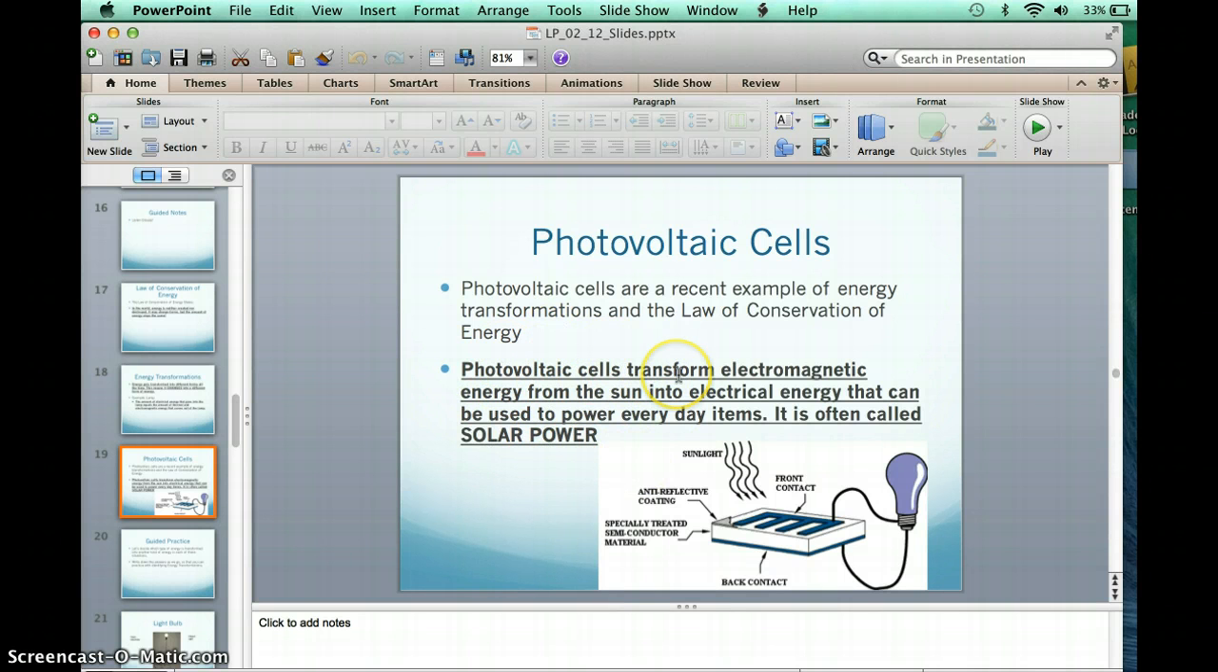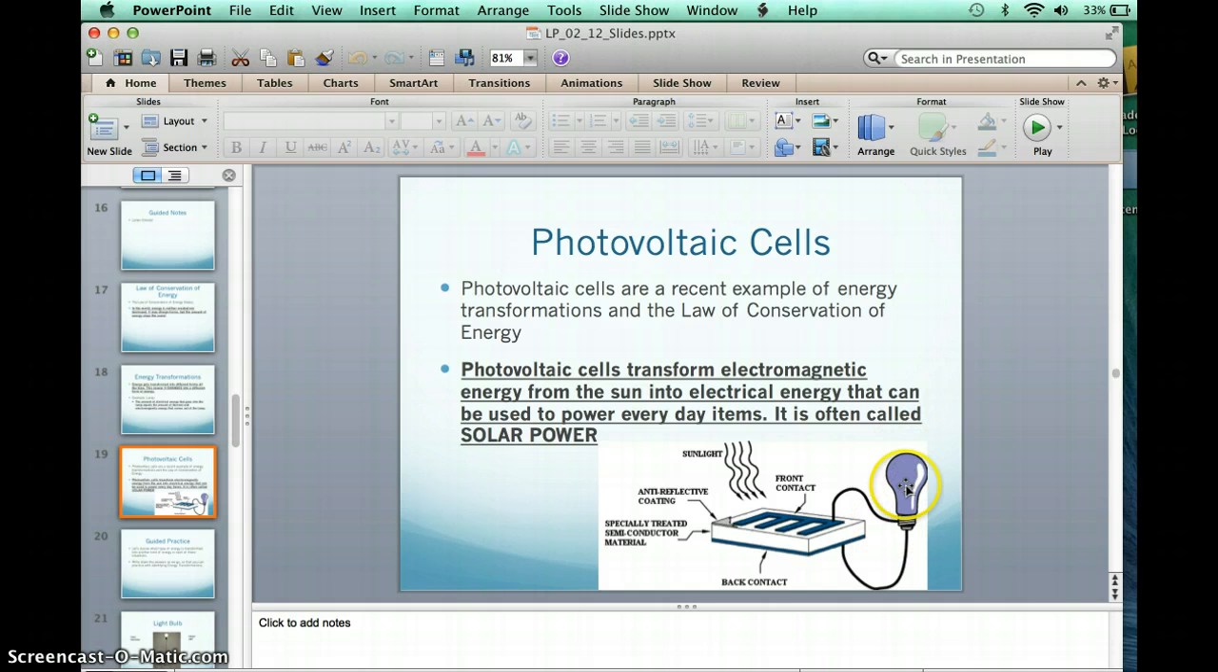Photovoltaic cells transform, so they change, electromagnetic energy from the sun. Those are those light waves of energy right here in the picture, electromagnetic energy. They're taking in that energy and changing it into electrical energy, the energy of moving electrical charges. That's the transformation that's occurring in those solar cells, in those photovoltaic cells. We call this way of making electrical power solar power.